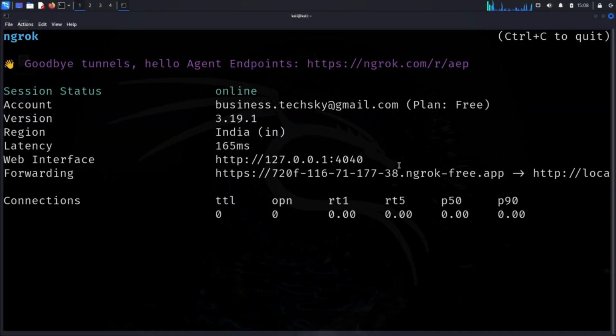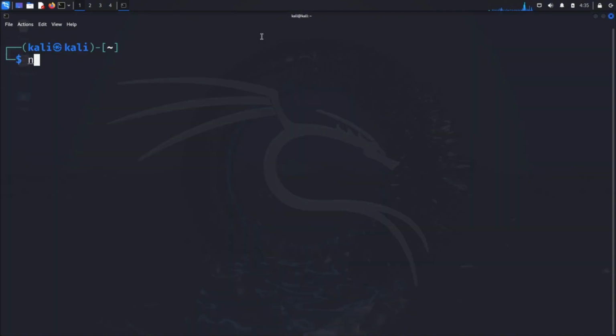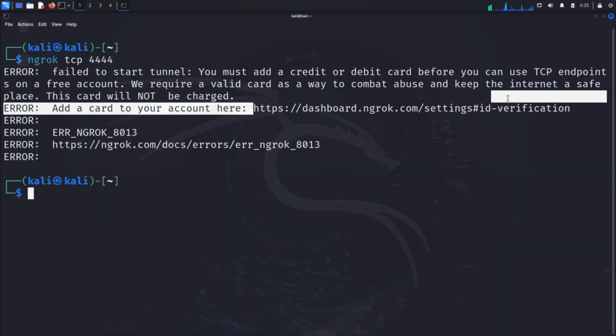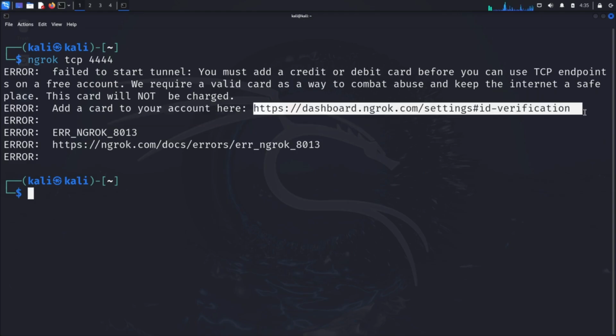For our demonstration, we'll be using TCP instead of HTTP. Try running ngrok tcp 4444. You'll notice a different error. Ngrok requires payment verification for TCP tunnels. Click the provided link, similar to the sign-up process. You'll need to enter payment information. But don't worry, this is just for verification.